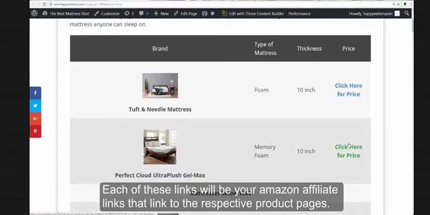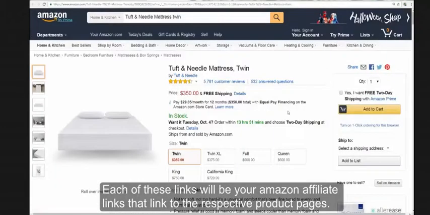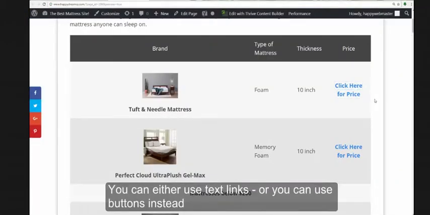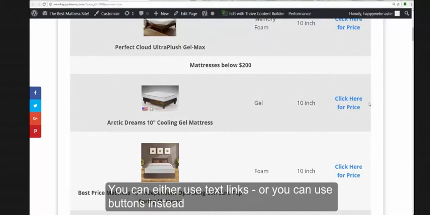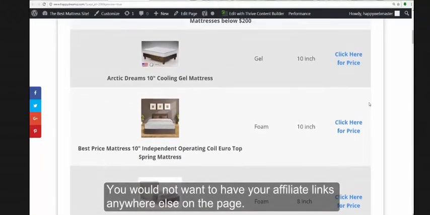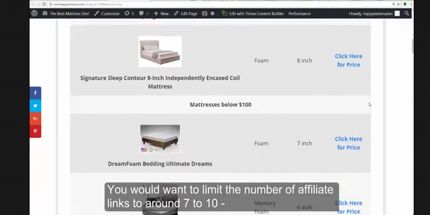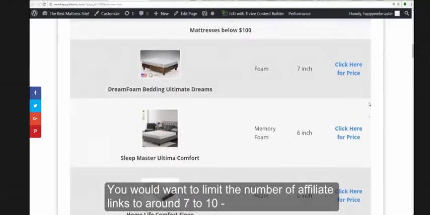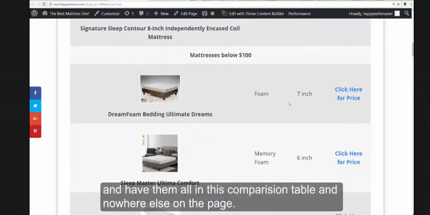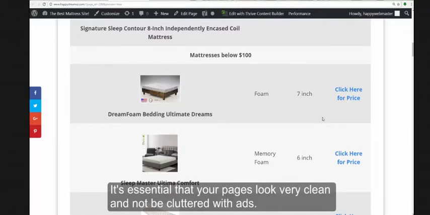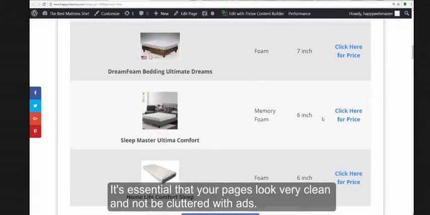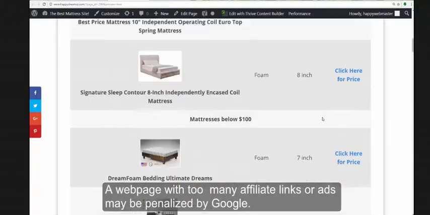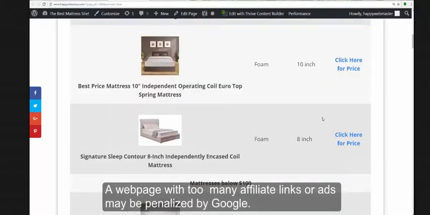Each of these links here will be your Amazon affiliate links that link to the respective product pages. You can either use text links or you can use buttons instead. You do not want to have your affiliate links anywhere else on the page. You would want to limit the number of affiliate links to around 7 to 10 and have them all in this comparison table and nowhere else on the page. It's essential that your pages look very clean and not be cluttered with ads. A web page with too many affiliate links or ads may be penalized by Google.